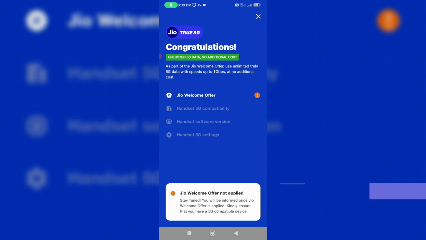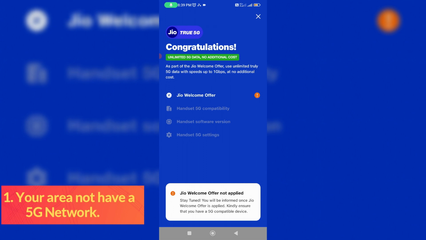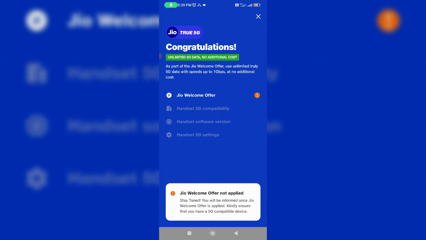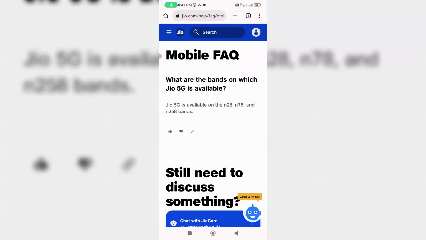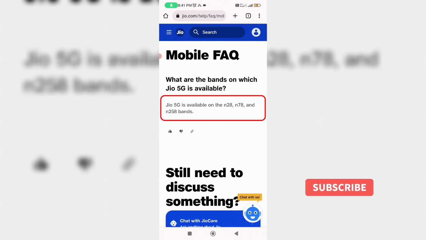And this occurs for four possible reasons. The first one is, if your area does not have a 5G network, it shows this kind of message. The second reason is maybe your device does not support Jio 5G bands, which means this Jio 5G network is only available on N28, N78 and N258 bands.